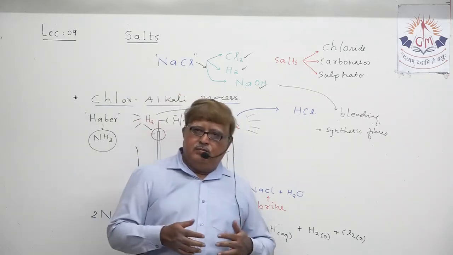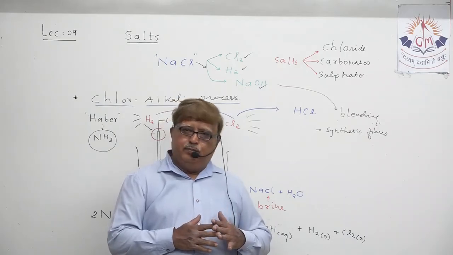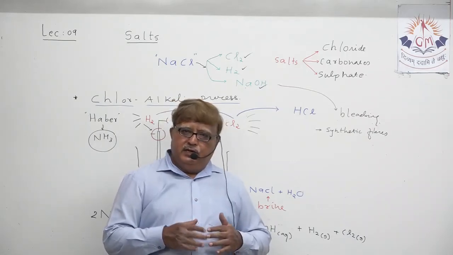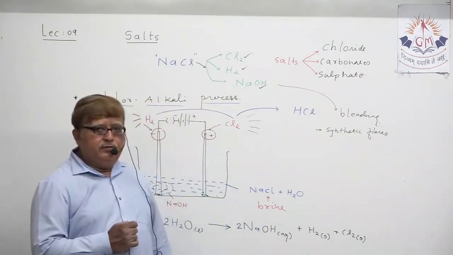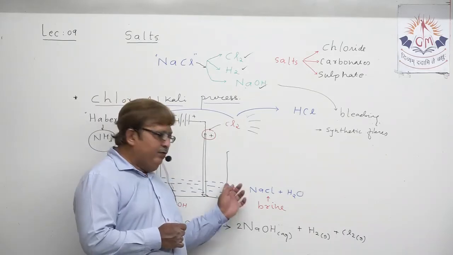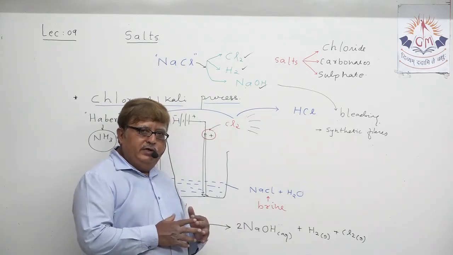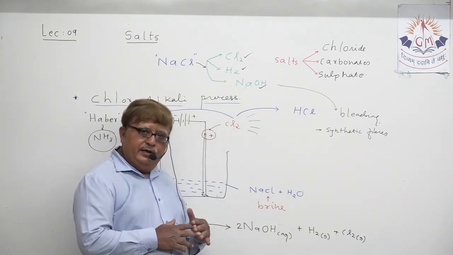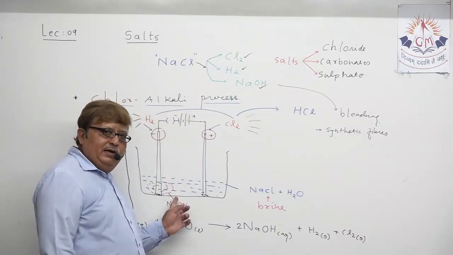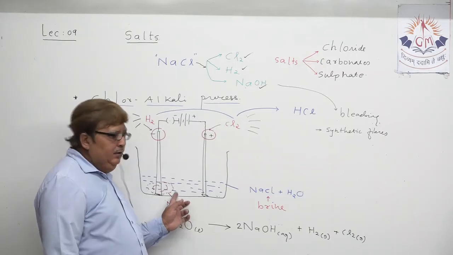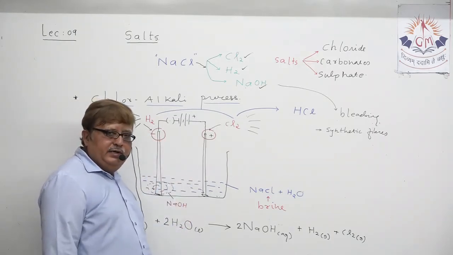That's why, if you combine, the process is industrially known as chlor-alkali process, where we are just passing electric current through sodium chloride solution. And after passing electric current through sodium chloride solution, we are able to get three products, NaOH, H2, Cl2. NaOH will collect near the cathode, hydrogen gas is obtained at cathode, chlorine gas is obtained at anode.